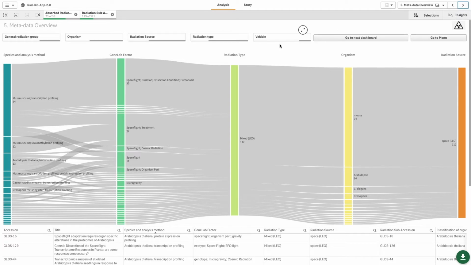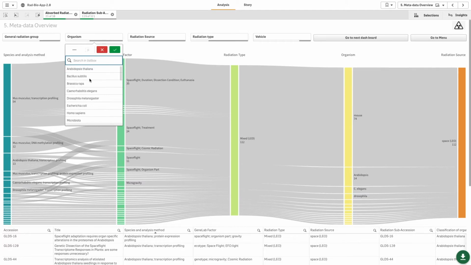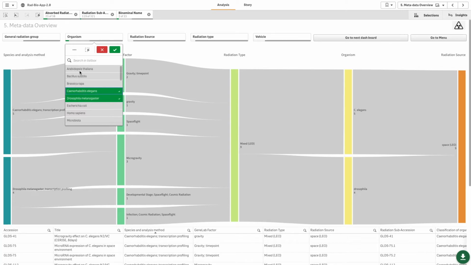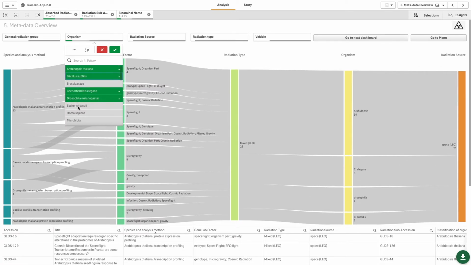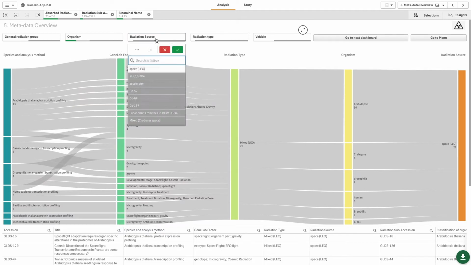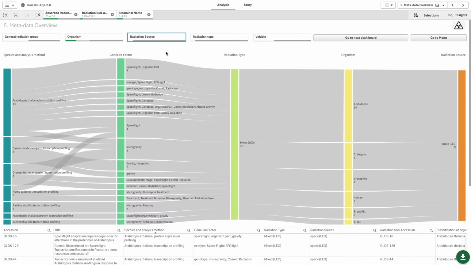Once you've selected some studies of interest, it's good to get an overview of the metadata, the different factors that were being studied. And again, once more, you can filter through based on organism and search for your favorite model organism and the studies that were done on them. This allows you to focus on smaller subsets of data that have conserved metadata features in the original experiments.